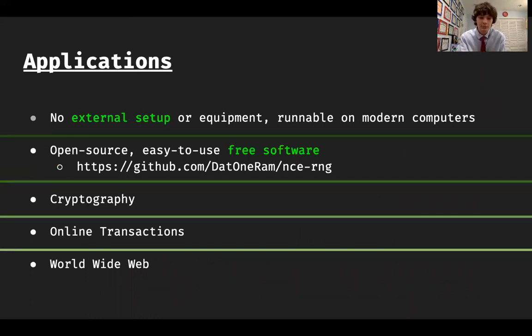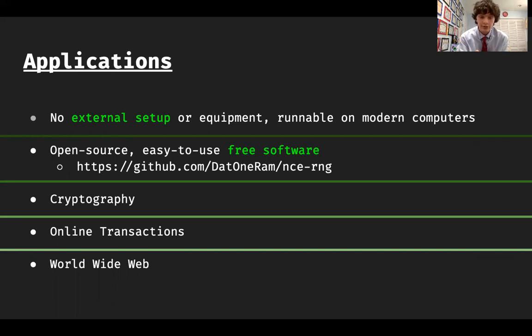The applications of this project, why natural computational entropy is so useful and why I believe it is borderline revolutionary, is because it's accessible and it makes use of something ubiquitous to all computers, which is the CPU. Every modern computer, whatever you're watching this video on, I would bet you that it has a CPU. All modern CPUs have registers. These registers are just one source of natural computational entropy.